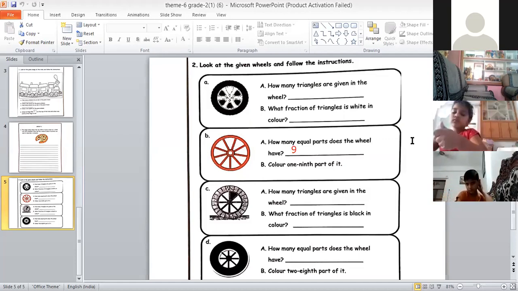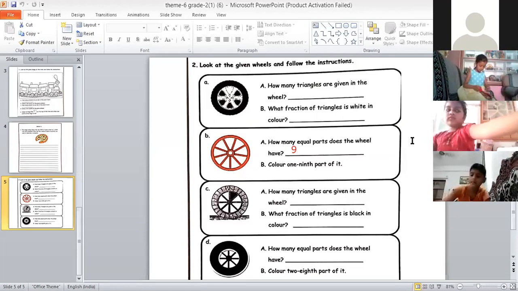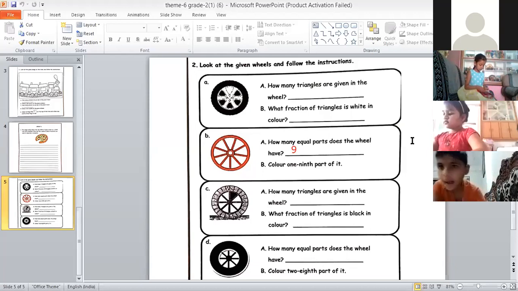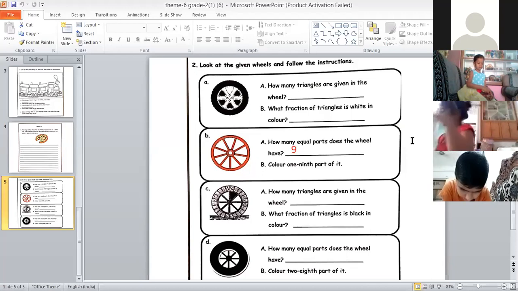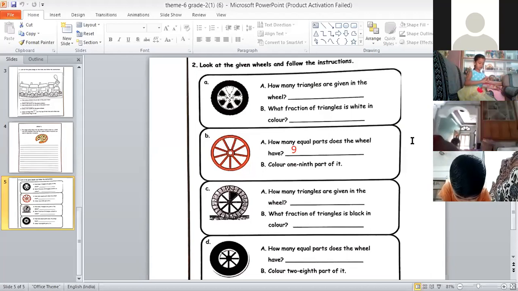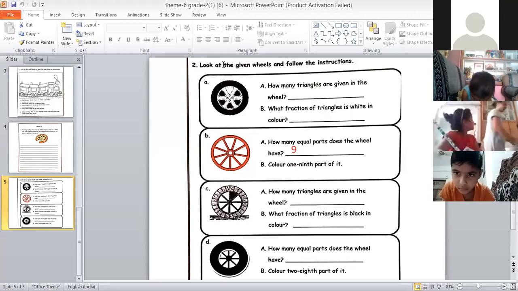Supratik, unmute yourself and read the second question in bit B. Yes, please read the second question in bit B. Supratik, read that question.